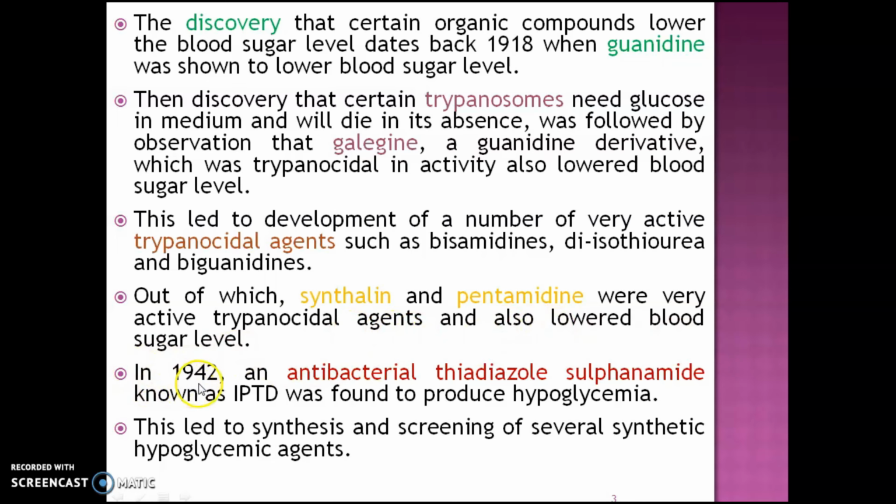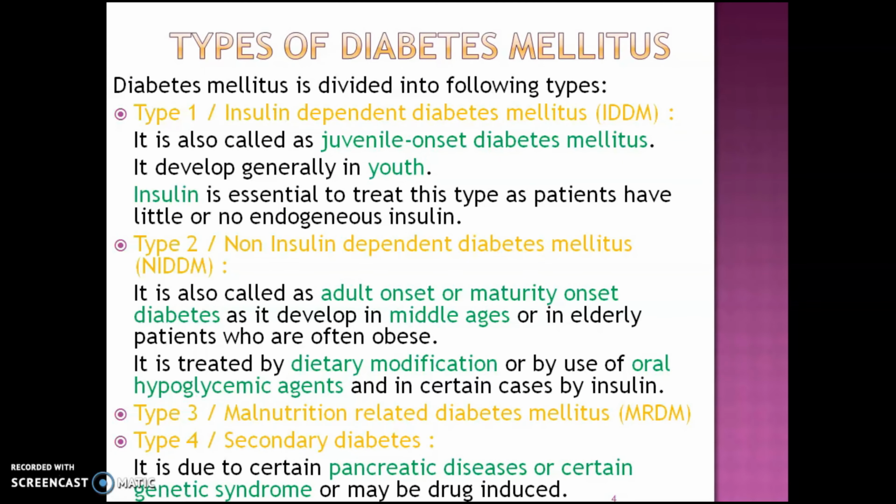In 1942, an antibacterial thiodiazole sulfonamide known as IPTD was found to produce hypoglycemia. This led to synthesis and screening of several synthetic hypoglycemic agents. Next slide. In this slide, we are studying different types of diabetes mellitus. For diabetes mellitus, mainly hypoglycemic agents are used.